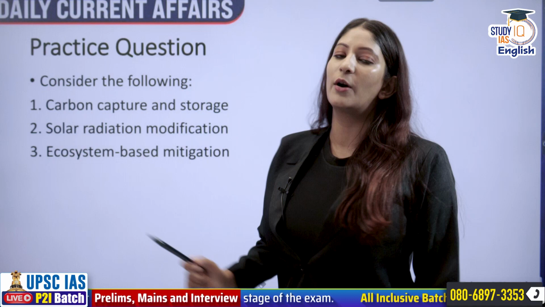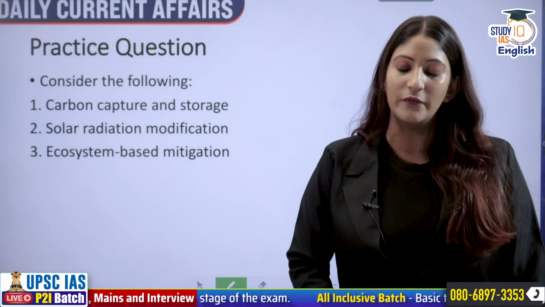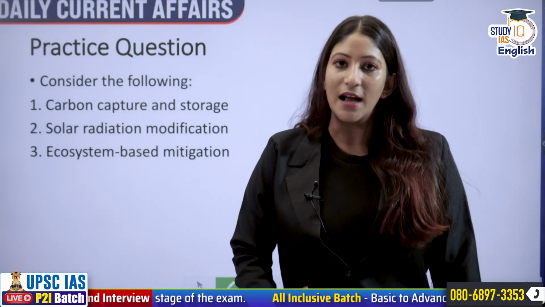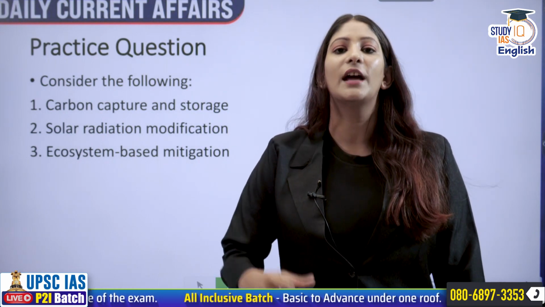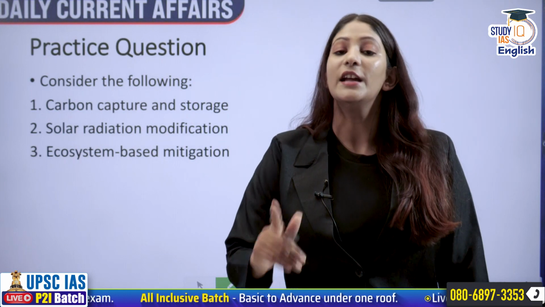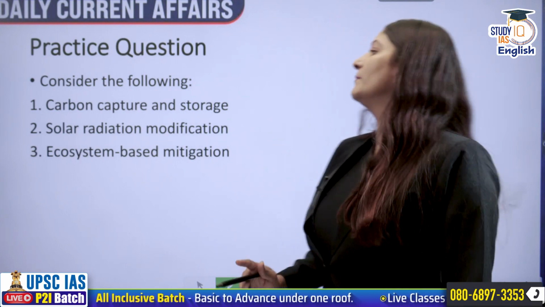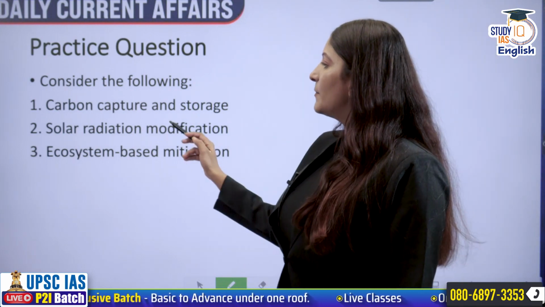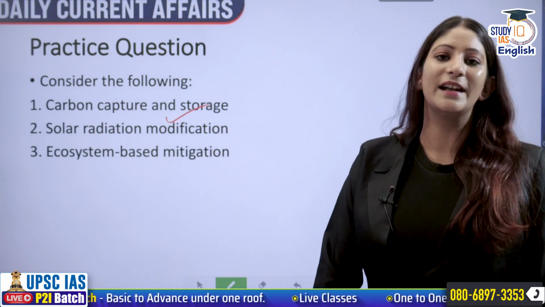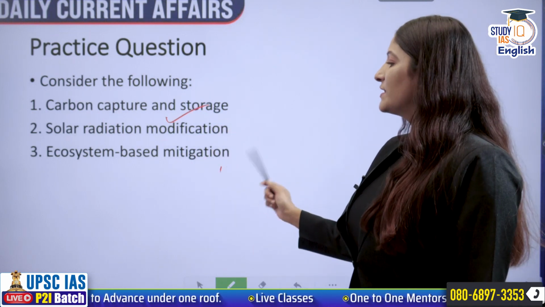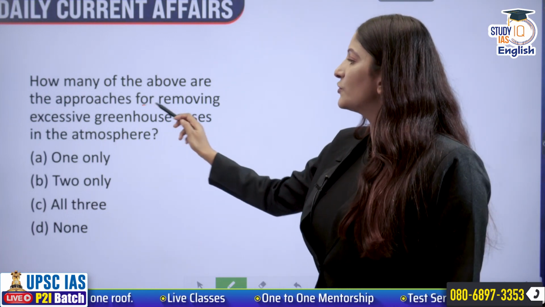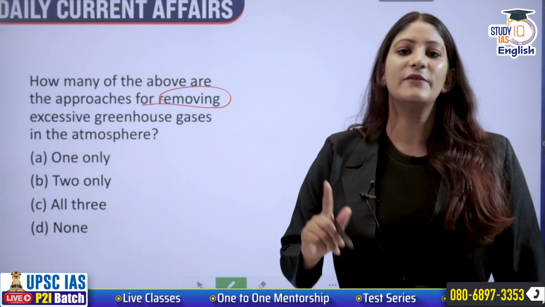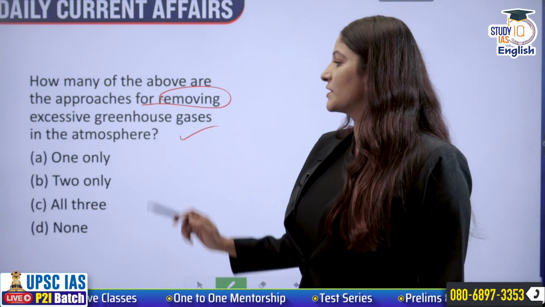First of all, let's talk about the practice question that I gave you to solve. Also, please comment in the comment segment. Even if you think you are doing it incorrectly, you will learn from the comment segment as well. Okay, so consider the following: carbon capture and storage, solar radiation modification, ecosystem based mitigation. How many of the above are approaches for removing excessive greenhouse gases from the atmosphere?